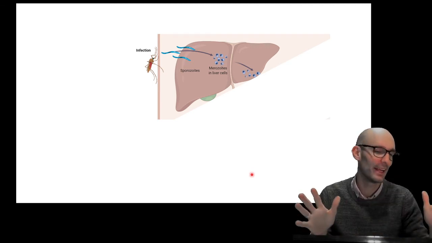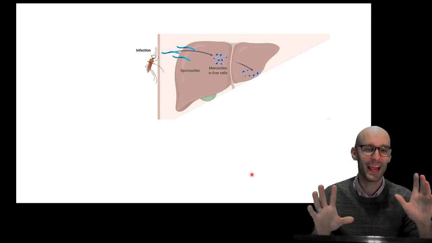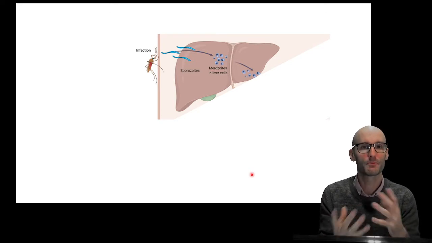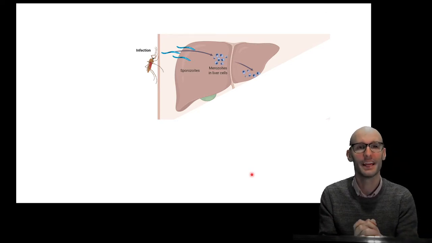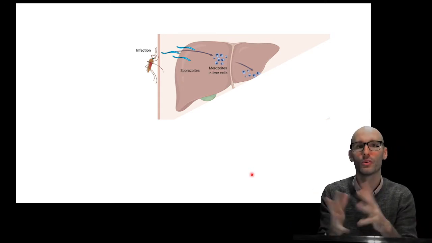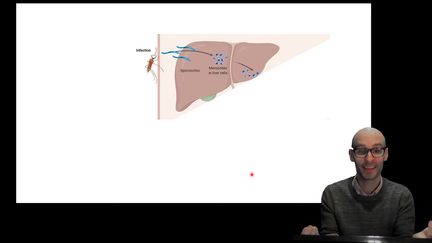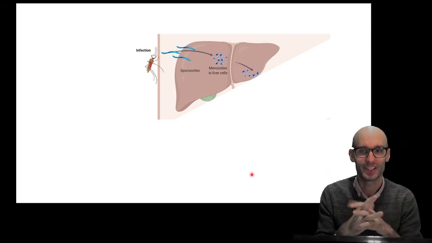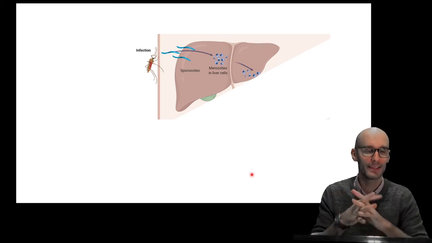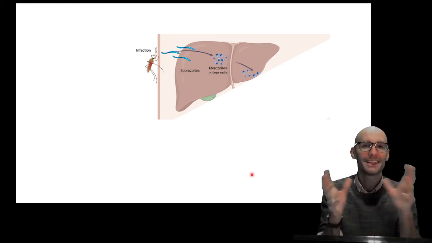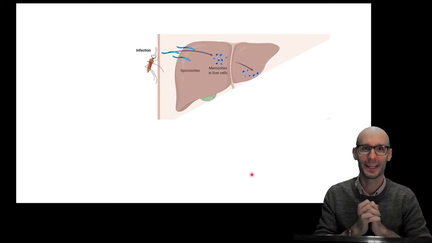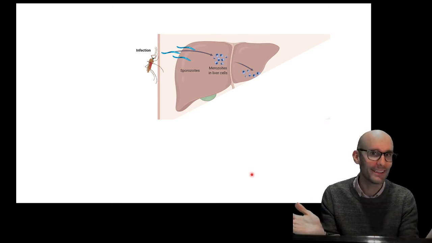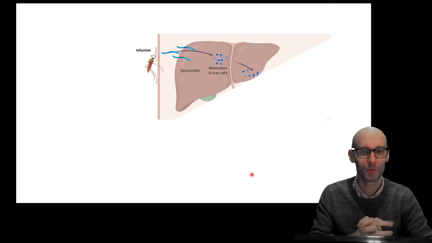Now, sporozoites, it's a funny term, right? This is how I remember it. It's called sporo because it's the infectious agent. Spores we often associate with infectious agents. There are numerous things that have spores. Fungus have spores, but even some bacteria have spore-like things that we call spores. And they're really just an infectious agent. So that's why they're called sporozoites. Zoo meaning animal, and ites, not sure where that comes from. I think it might mean a group. So, you know, if you're from Hobart, you might be a Hobartite. And so this is a group of sporozoites, right?